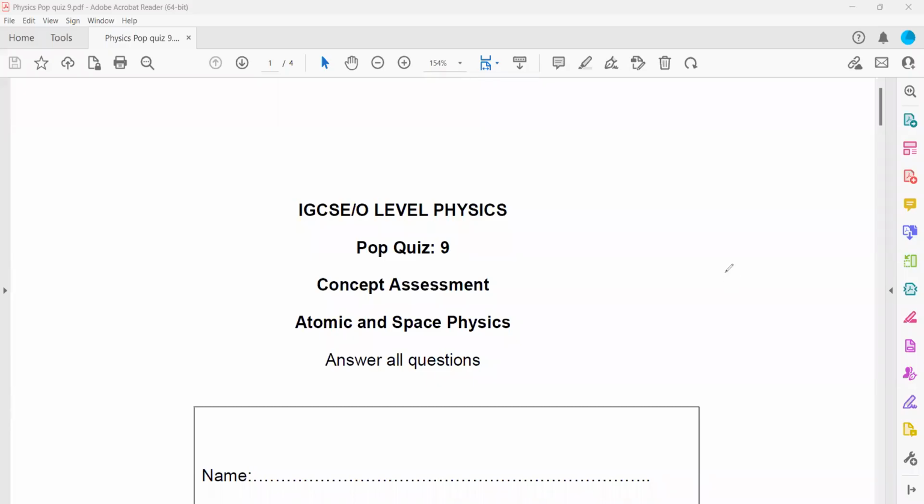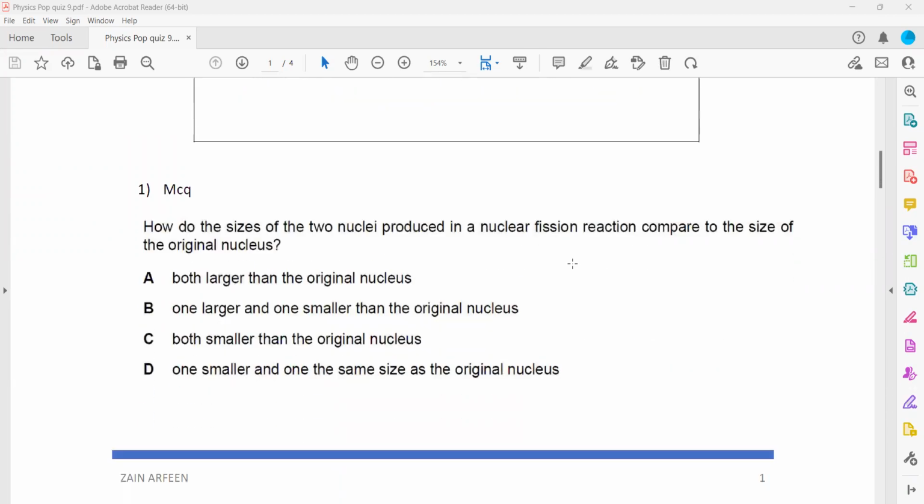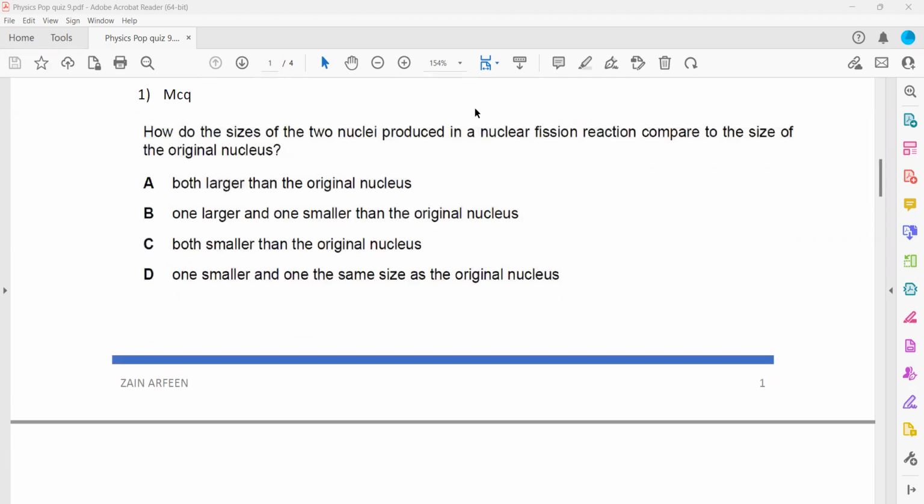Starting with pop quiz 9, which was related to atomic physics and space physics. The first question: how do the sizes of the two nuclei produced in a nuclear fission reaction compare with the original nucleus? In a fission, the heavy nucleus breaks down into lighter nuclei with the help of a neutron.